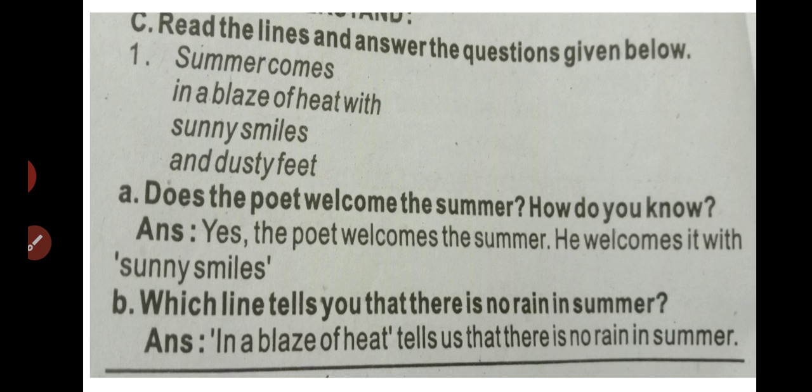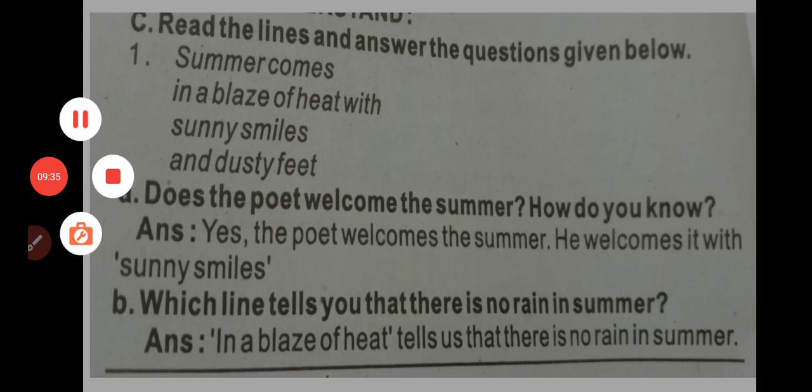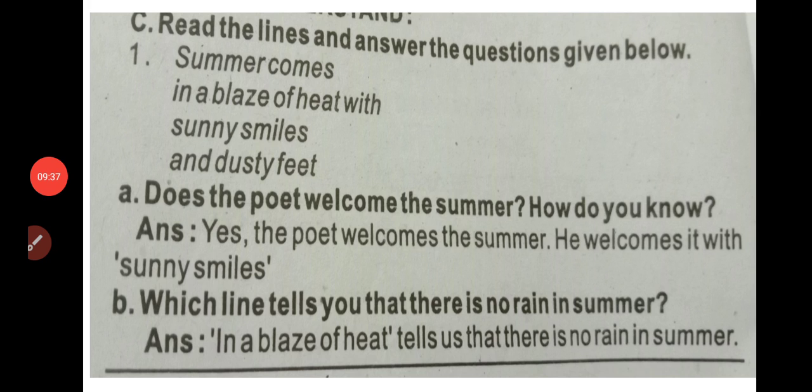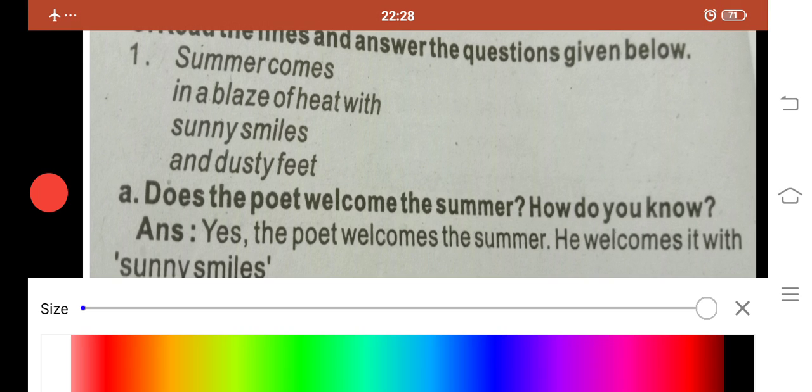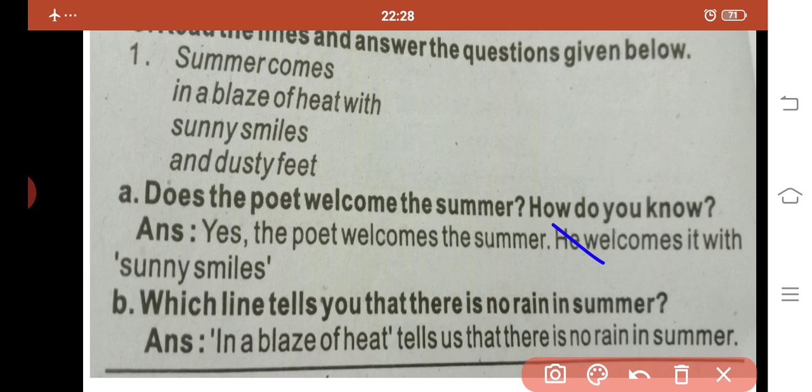Instead of the word he, we have to use the word she, because Nisa Dairin is a girl. So here I made a mistake. We have to write here she. She welcomes it with sunny smiles. Okay. Here you change the word he to she.